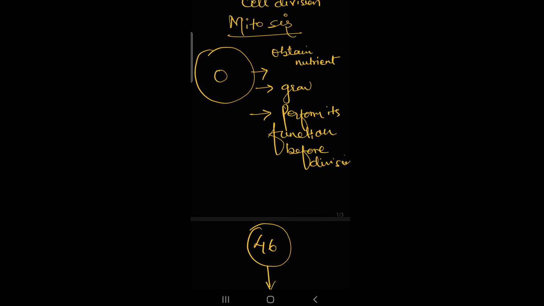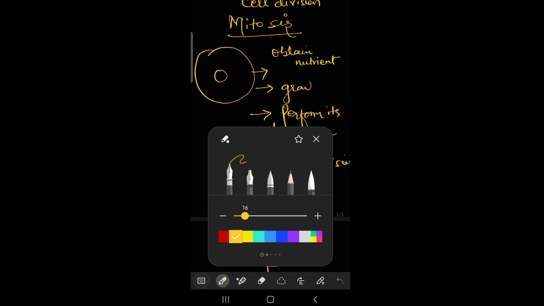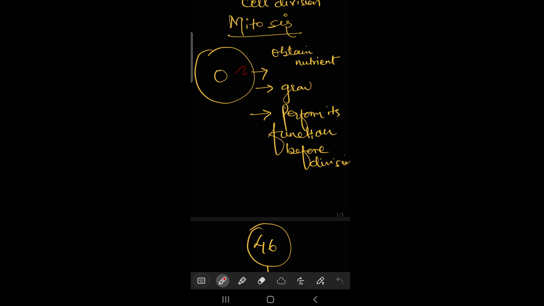So children, let us first study mitosis. The picture that you are seeing is a cell. In this cell, first of all, for performing mitosis, this is the nucleus and this is the cytoplasm.